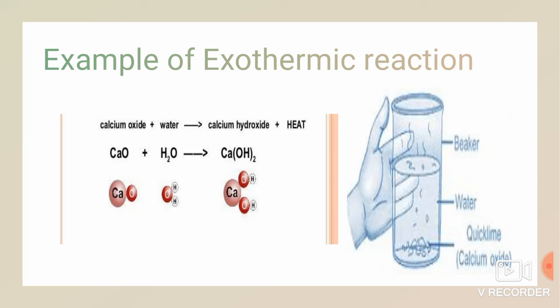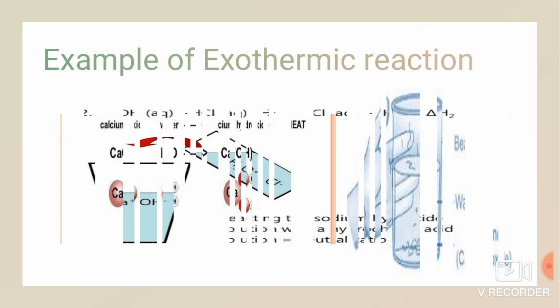This type of reaction is said to be exothermic reaction. This calcium hydroxide is called slaked lime. When we do this reaction we can observe the heat around the beaker, which refers to heat being given out in this reaction. So it is an example for exothermic reaction.